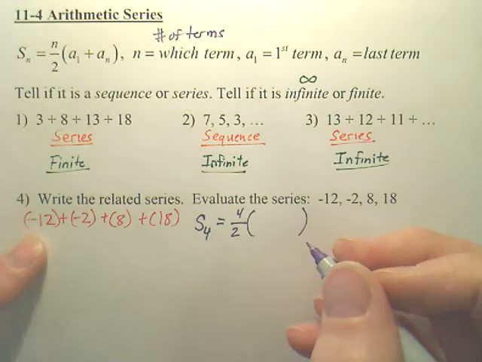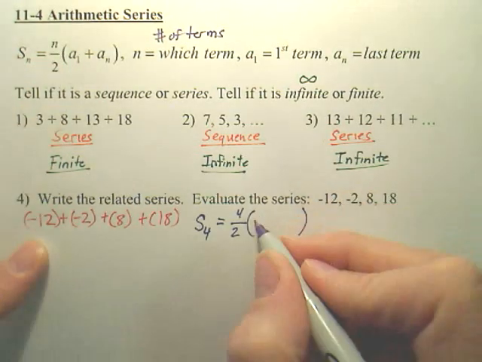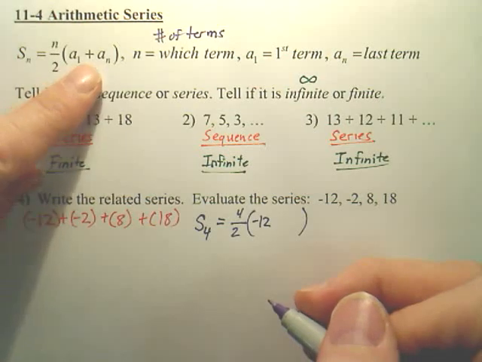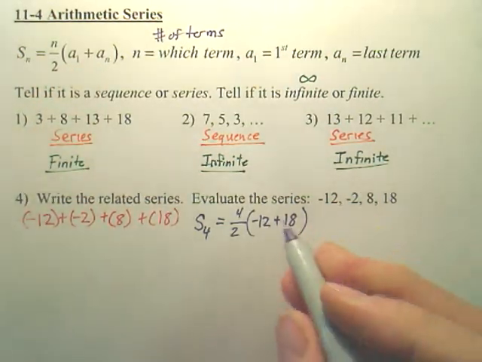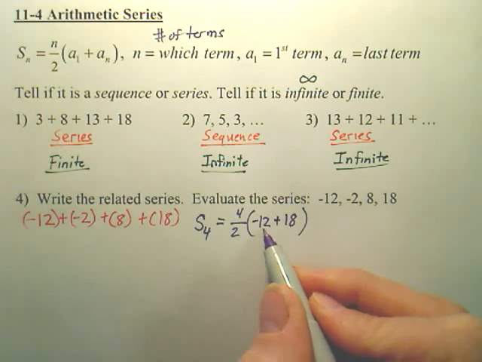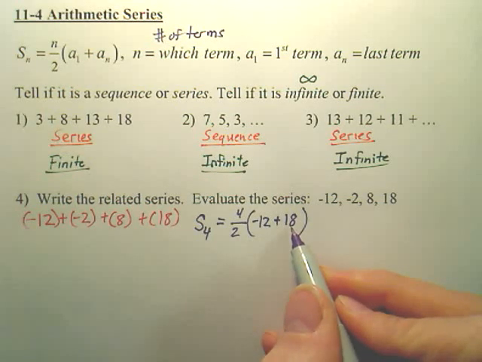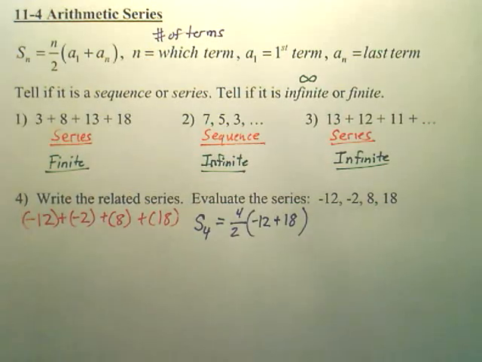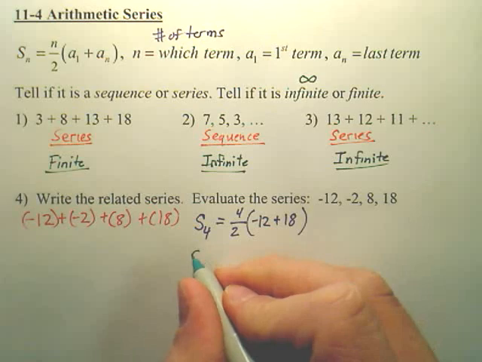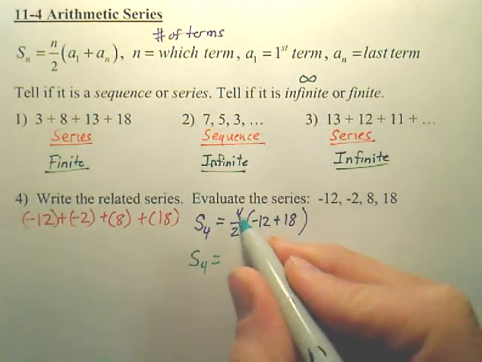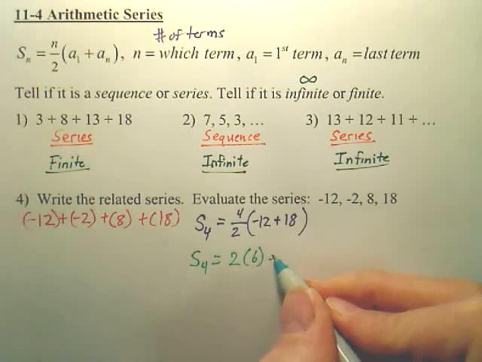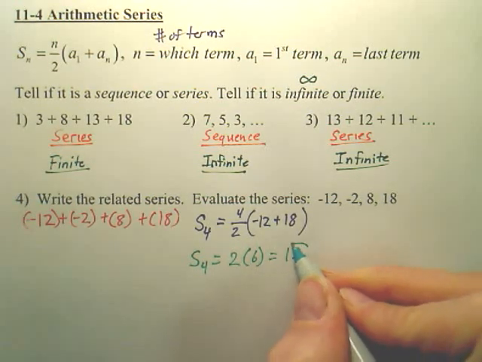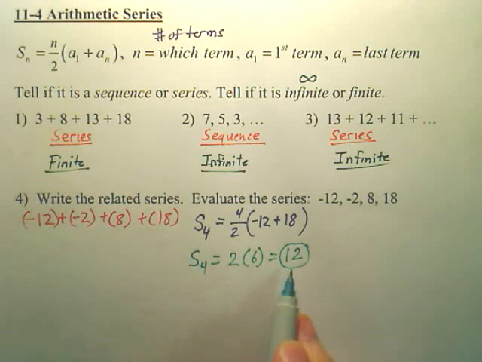And then what's my first term? Isn't my first term negative 12? Isn't my last term 18? This is A1. This is AN, the last term. So what this would be is, S4, the sum of the first 4, that's 2. And this right here is 6. So 2 times 6 is 12. So the sum of these 4 terms is 12.